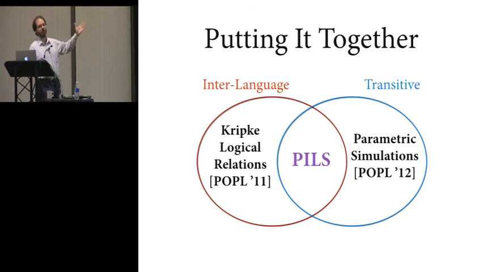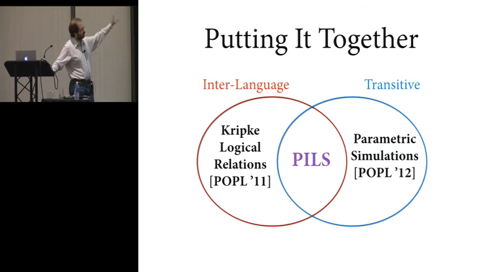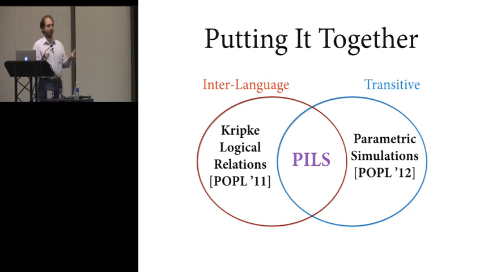So essentially what this paper is doing is taking the interlanguage reasoning framework that was developed in the POPL 11 paper and swapping out the Kripke logical relations bit with parametric simulations. As a result, we get parametric interlanguage simulations, which marry the benefits of these two approaches.